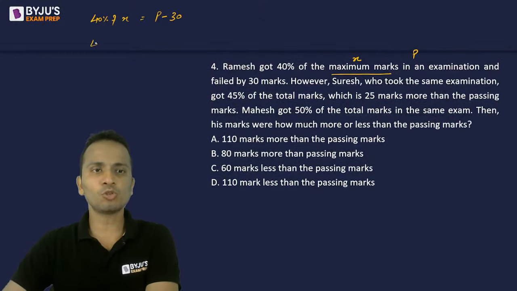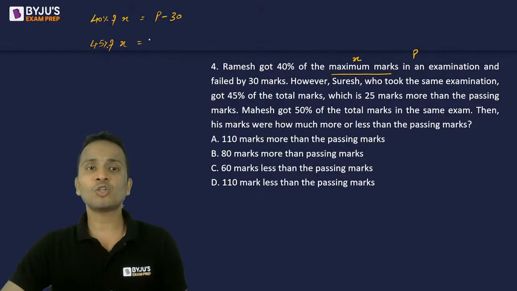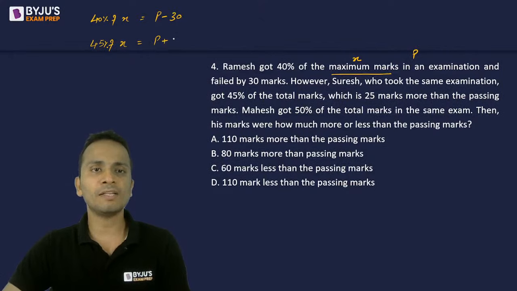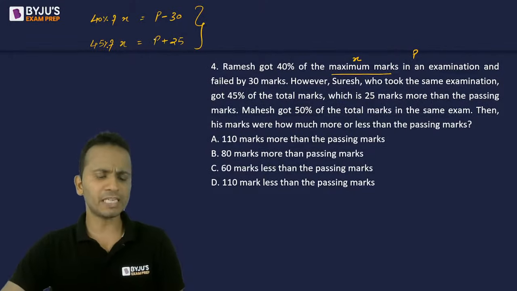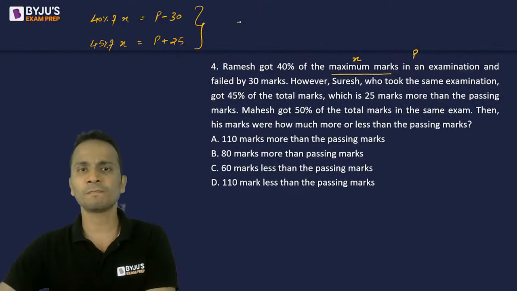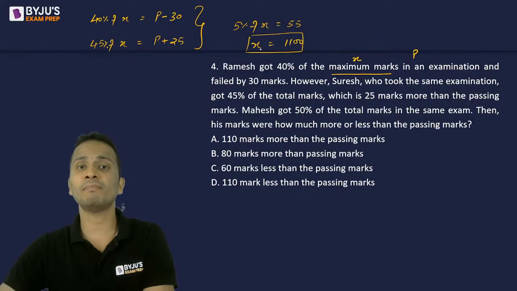The other person who scored 45% of the maximum marks has got 25 marks more than the passing marks. Now, comparing these two, if I take the difference, second minus first, 5% of maximum marks is equal to 55. So the maximum marks will be equal to 1100.